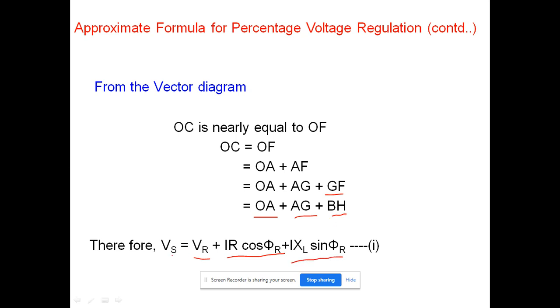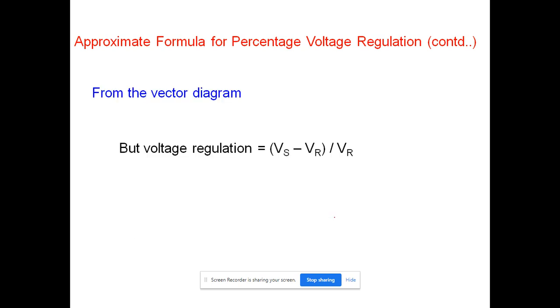Therefore the sending end voltage Vs is equal to Vr plus IR cos phi r plus IXL sin phi r. So we can write the drop as Vs minus Vr is equal to IR cos phi r plus IXL sin phi r, from the above formula.